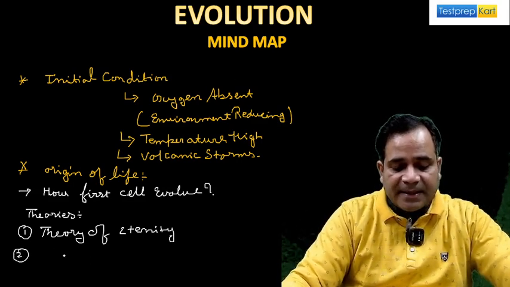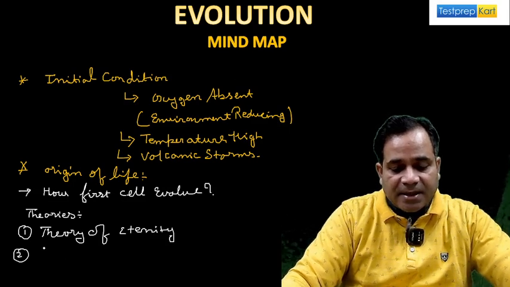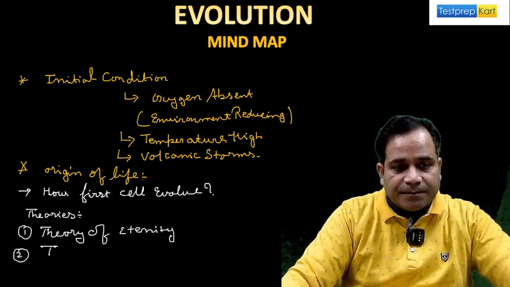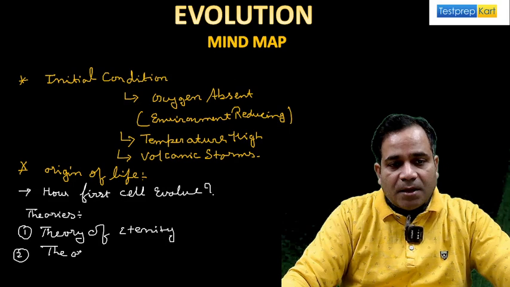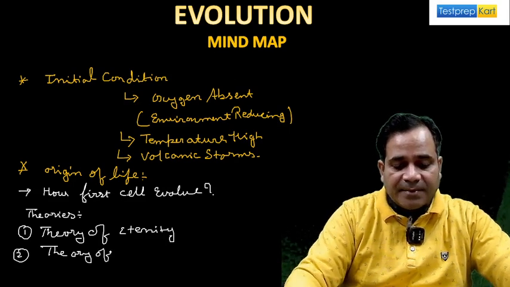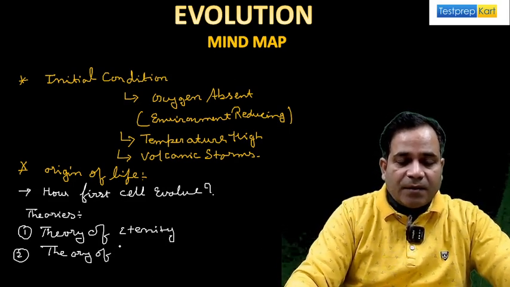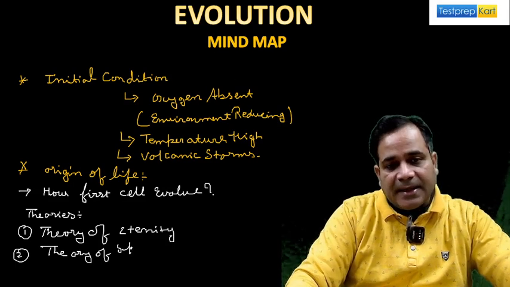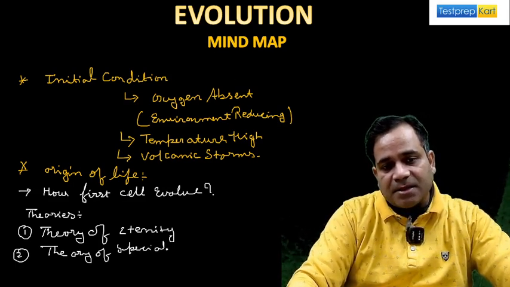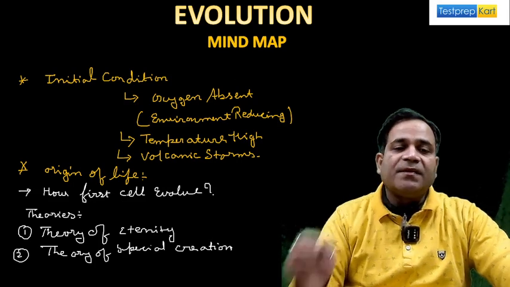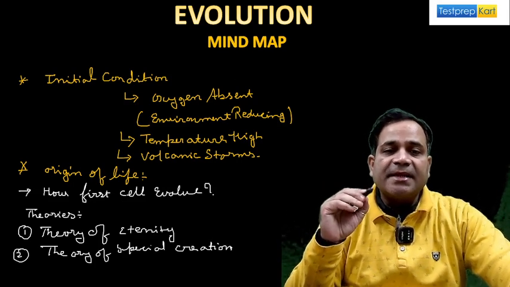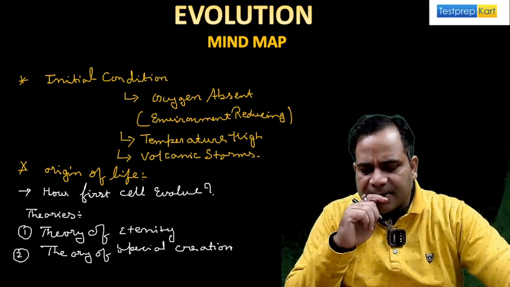Theory of a special creation. Is that clear? The first theory is the theory of eternity. Second thing, the theory of a special creation.